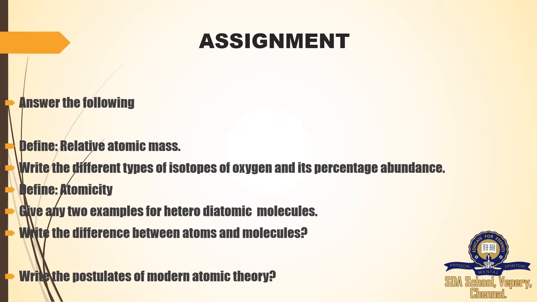Here is your assignment. Answer the following. Define relative atomic mass. Write the different types of isotopes of oxygen and its percentage abundance. Define atomicity. Give any two examples for heterodiatomic molecules. Write the difference between atoms and molecules. Write the postulates of modern atomic theory. Note down this assignment. Go through this lesson. For your further understanding, you can watch the video repeatedly.